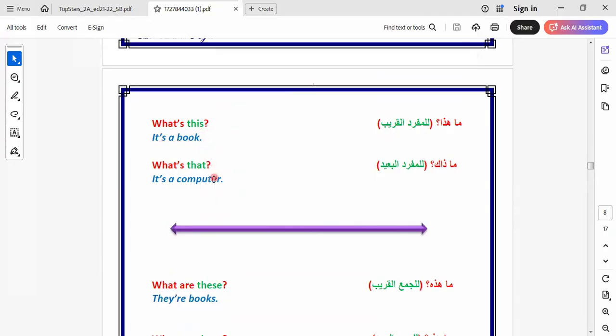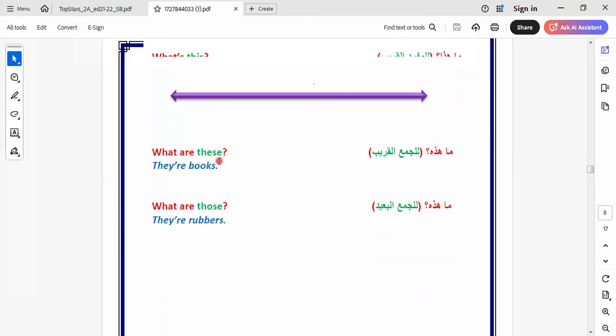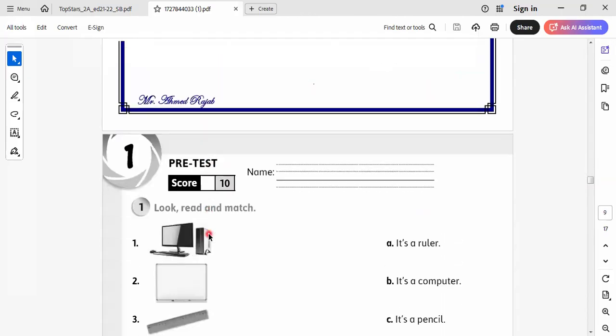Like we say it's a book. When I point to something far from me but singular, I say it's a computer. When I talk about something plural but near me, I say what are these? They are books. When I mention something plural but far from me, we say what are those? What are those? They are rubbers, or they are rulers, or they are desks.